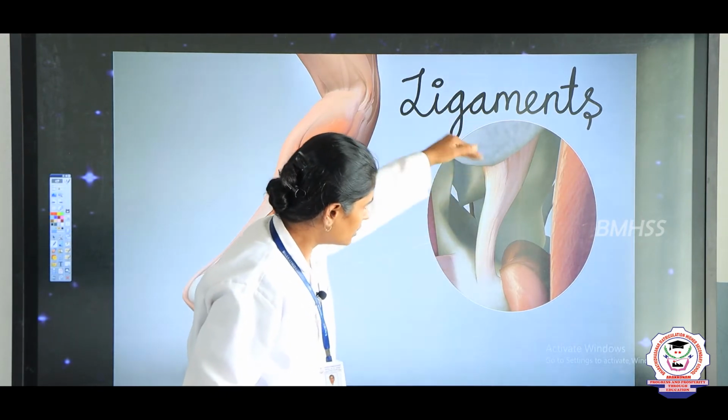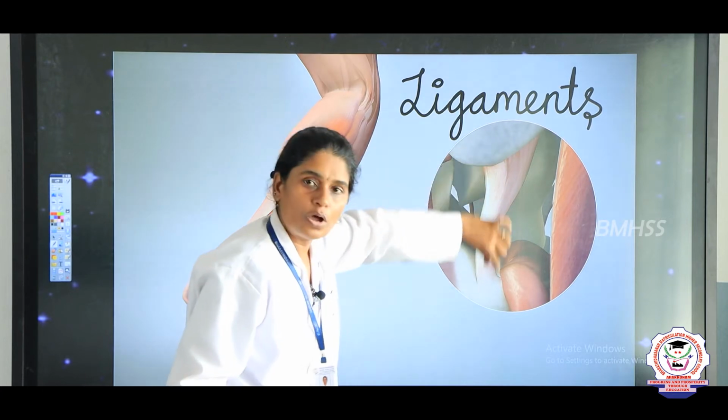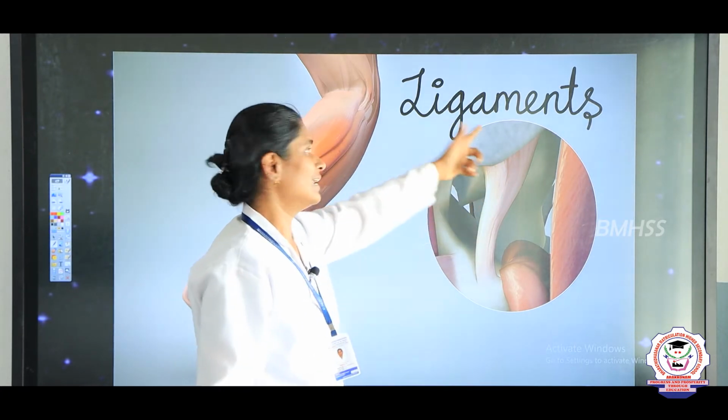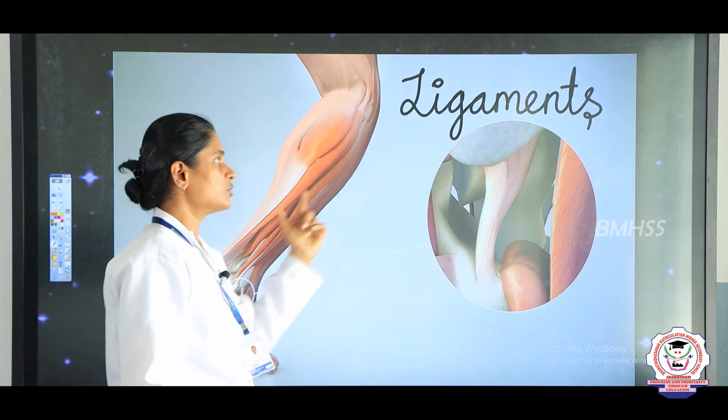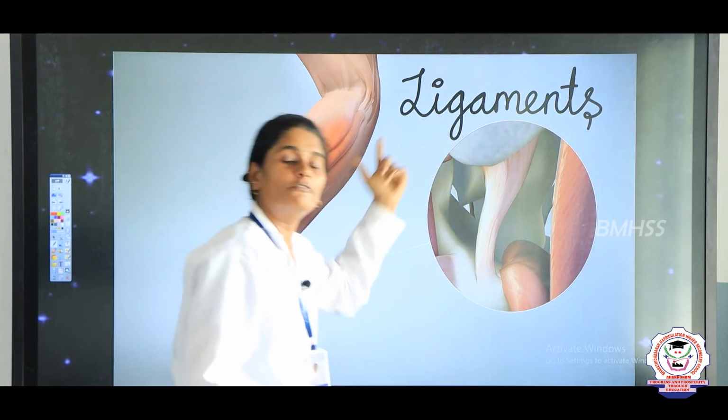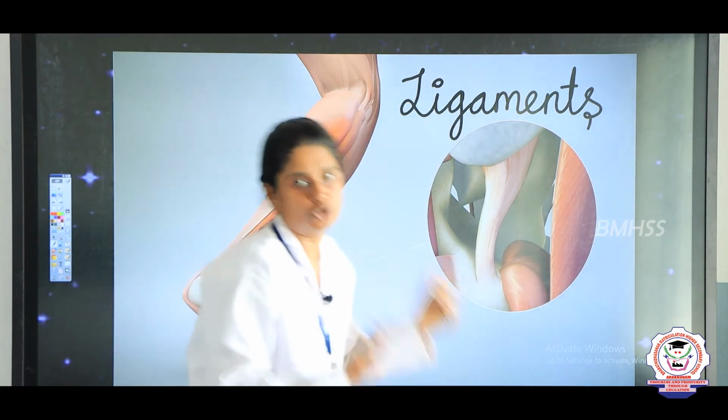These two bones are held together by strands of tissue, strands of threads, known as ligaments, L-I-G-A-M-E-N-T-S. Ligaments are the strong band of tissues that hold the joints, right.